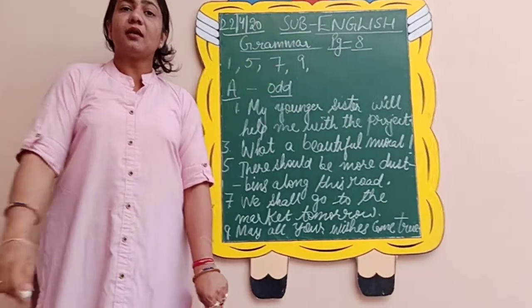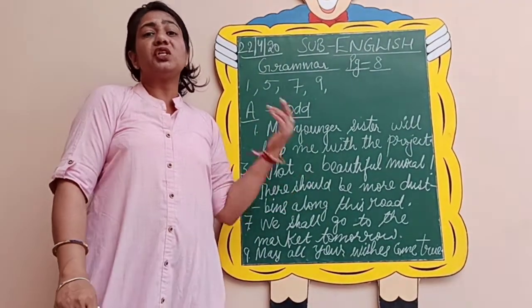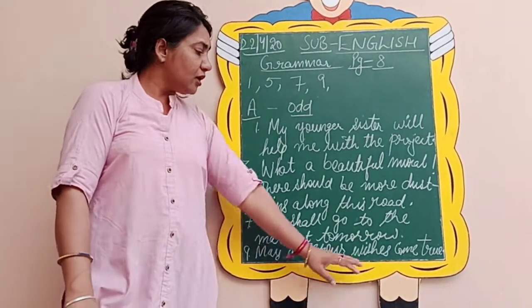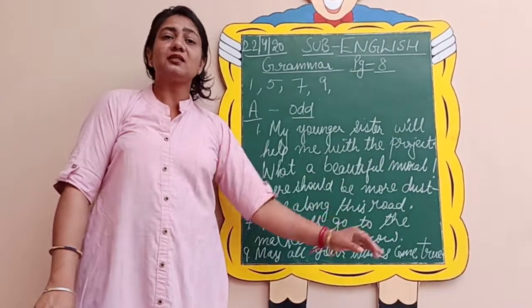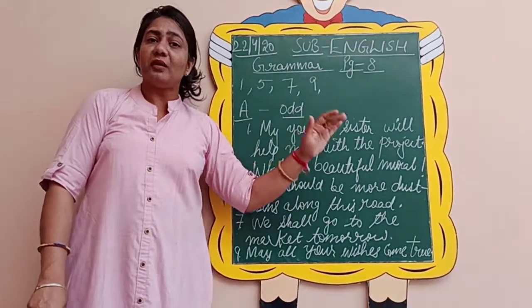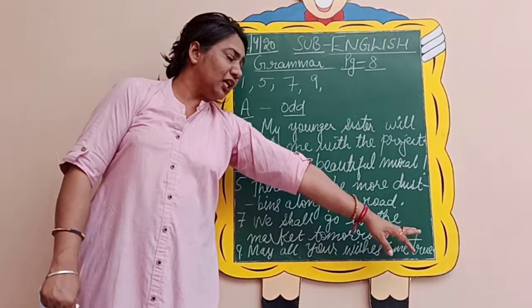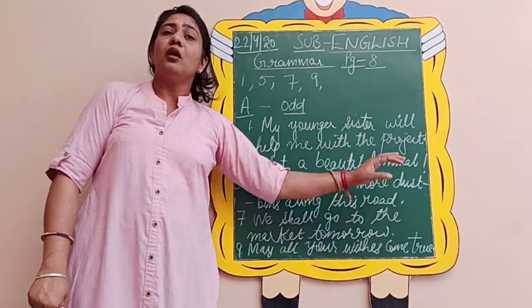It is an imperative sentence because we are wishing someone. We wish a good thing for someone, that may all his dreams and wishes come true. And this type of sentence, when we bless someone, is known as an imperative sentence. And the punctuation mark that is used for an imperative sentence is also a full stop.